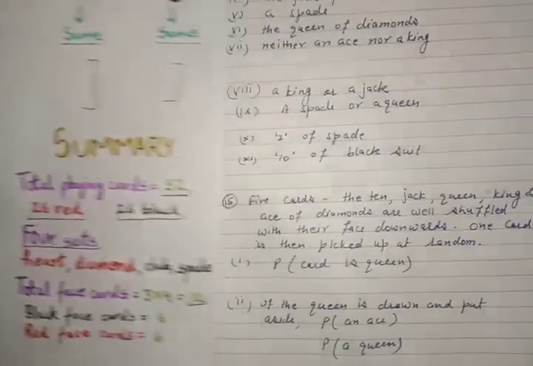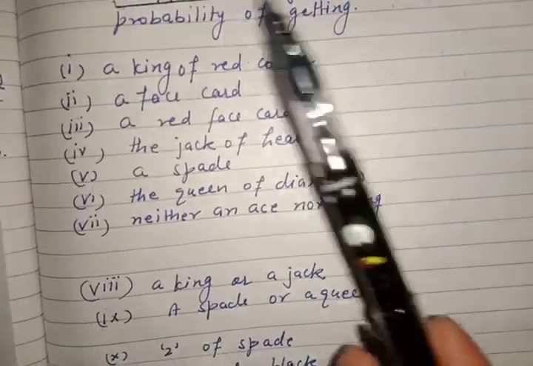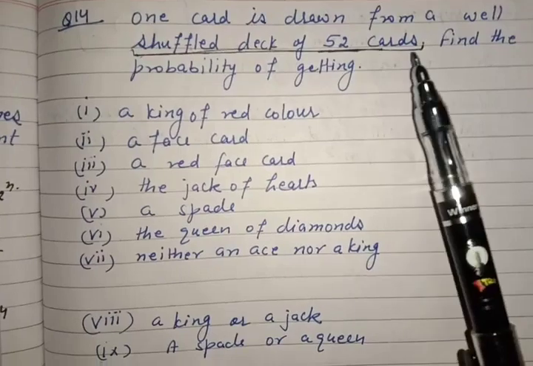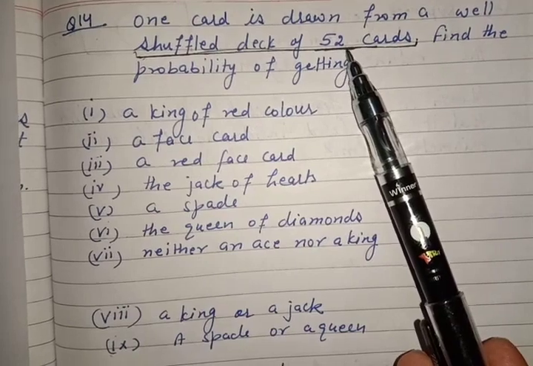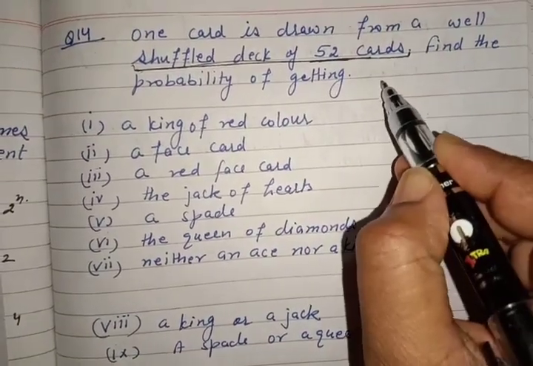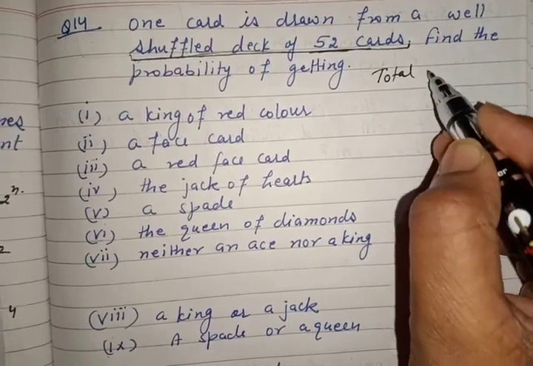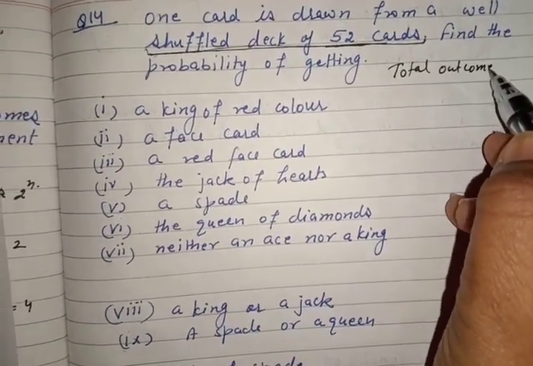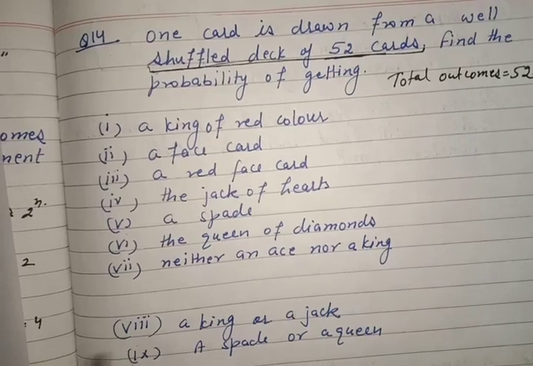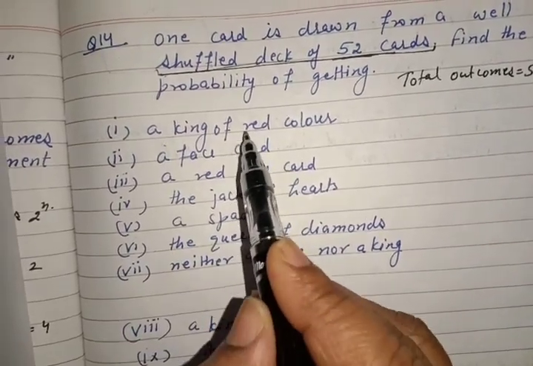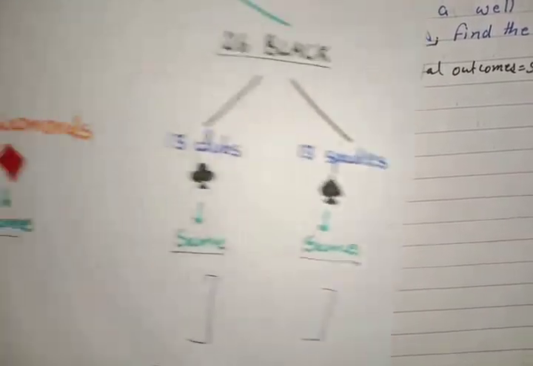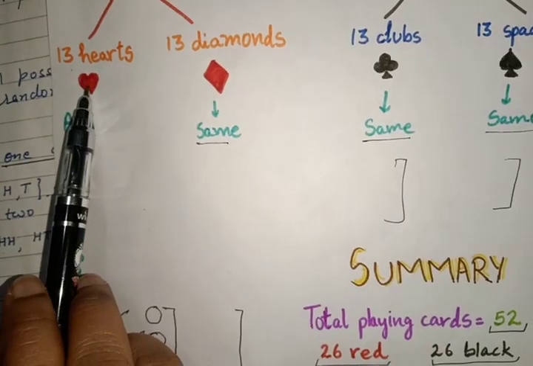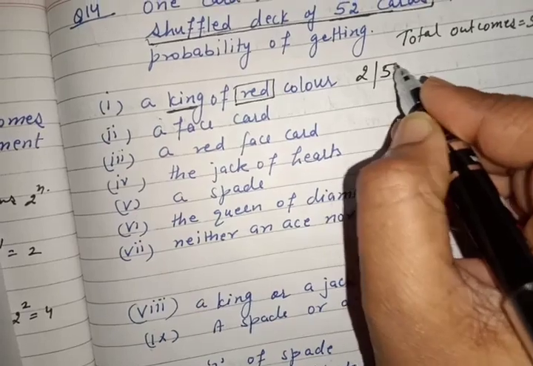Now we discuss the first question that I have written for you. One card is drawn from a well shuffled deck of 52 cards. So total cards here is 52. Whenever we apply the formula for probability, we should know the total. So total here is total outcomes, you can say total cards, total outcomes is what? 52. King of red color. First of all, the color is red and king. So how many kings of red color? You can see one king of heart and one king of diamond. So we will get 2 upon 52.